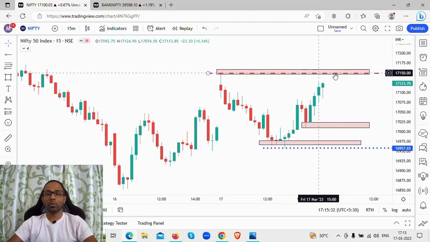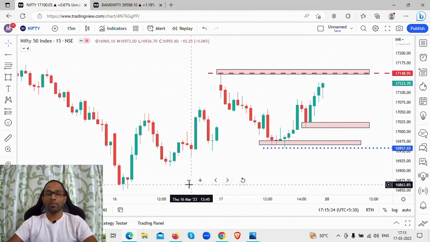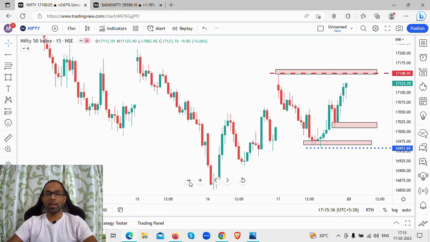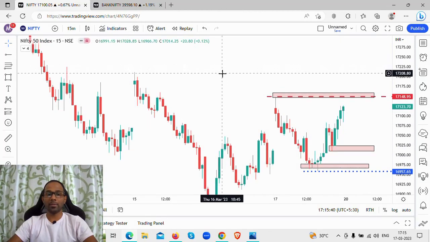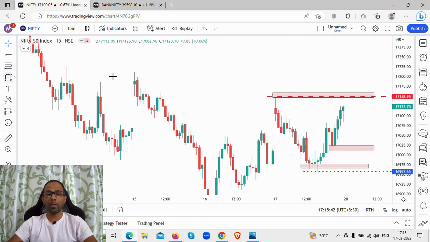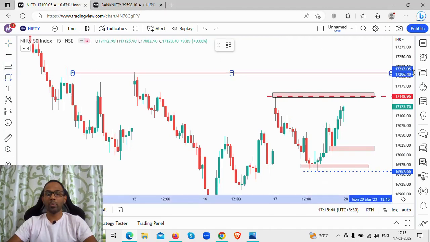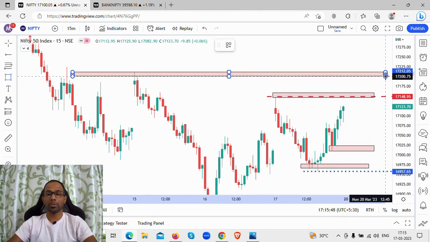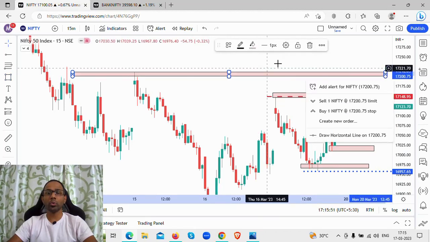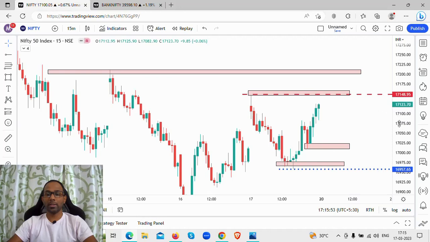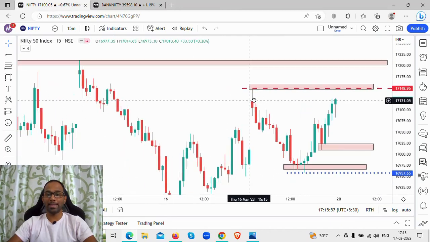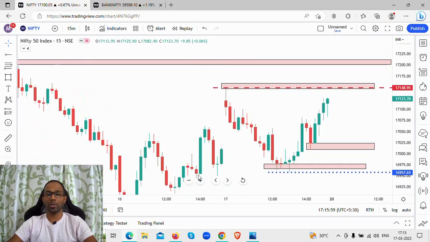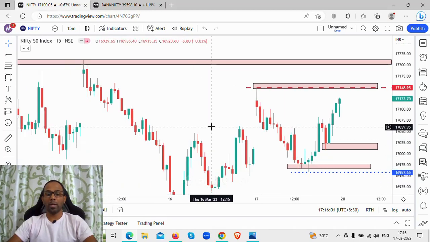Alright, so this is your resistance level. Now, if that resistance breaks, where could the Nifty face its next resistance? The next resistance for Nifty could come around 17,200 to 17,215 level. So these are the levels that I will be watching out for Nifty in Monday's session.